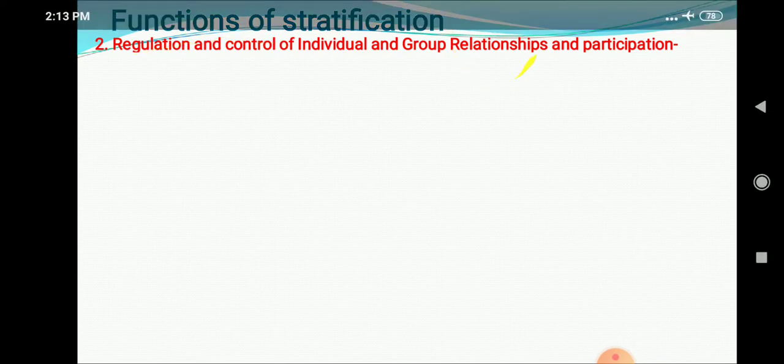Okay. So that is the essential job that should be done in a society. That kind of task is able to be performed with the help of stratification. Now the second one: regulation and control of individual and group relationships and participation. Two things are there: regulation and control of relations, and participation. First of all we will see the relations and then we will see the participation. How is it going to regulate and control the relations?